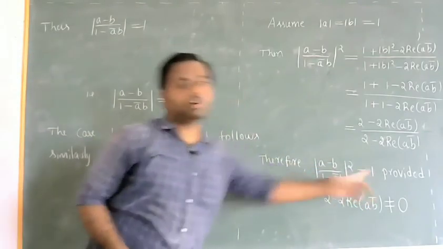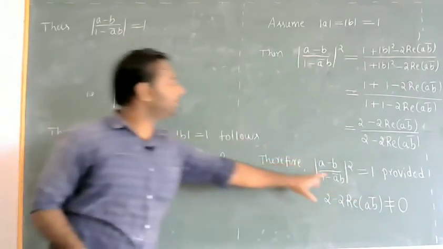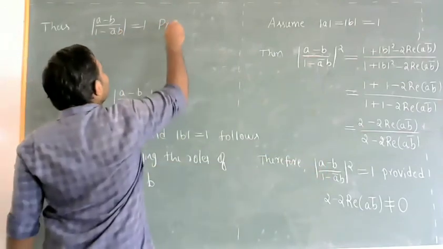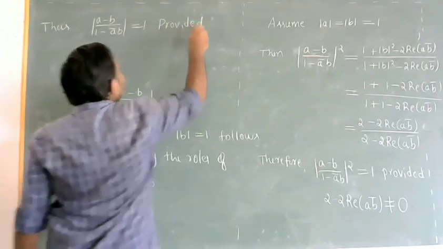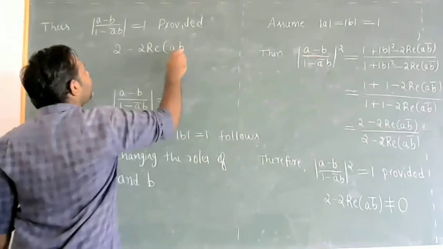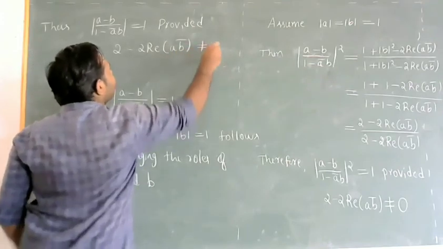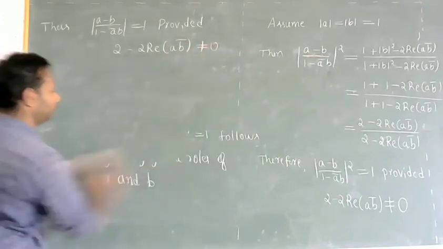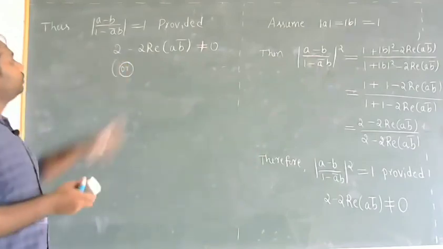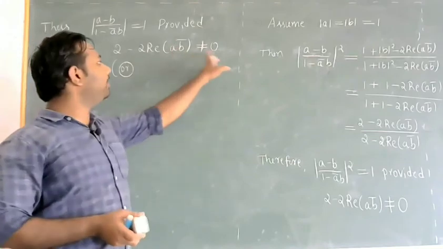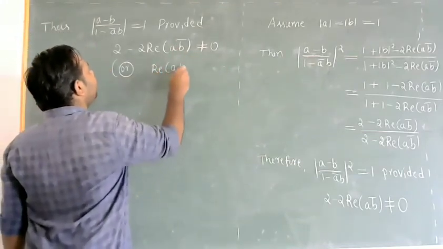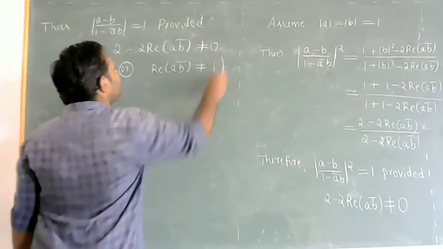If square is equal to 1, this will be 1. I am just replacing this by its implication. So 1 provided 2 minus 2 times real part of a b bar is non-zero. Equivalently, 2 minus 2 times real part of a b bar is not equal to 0 means real part of a b bar is not equal to 1.